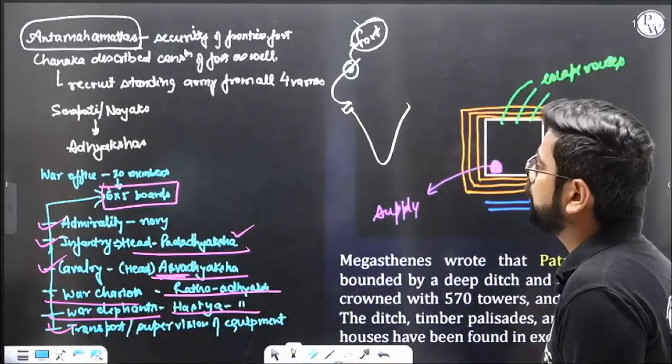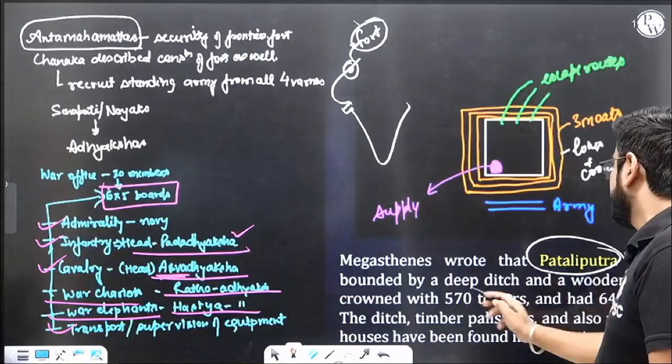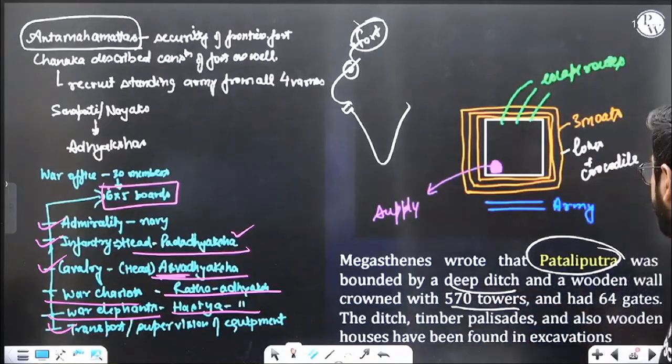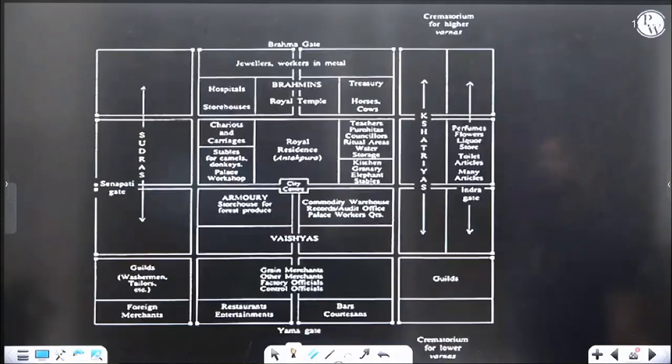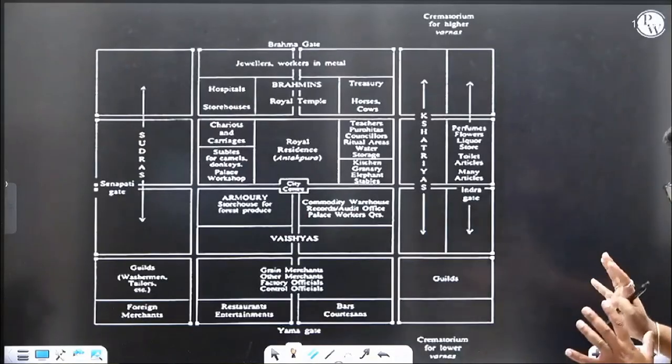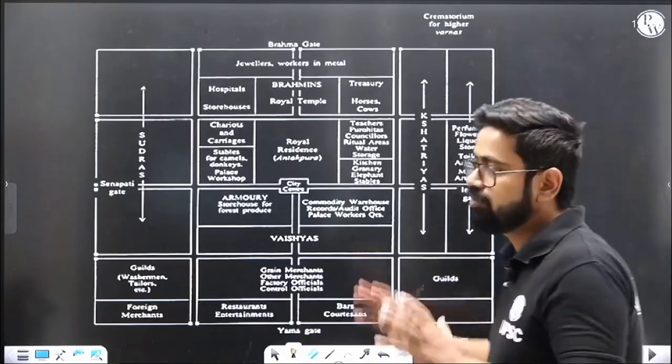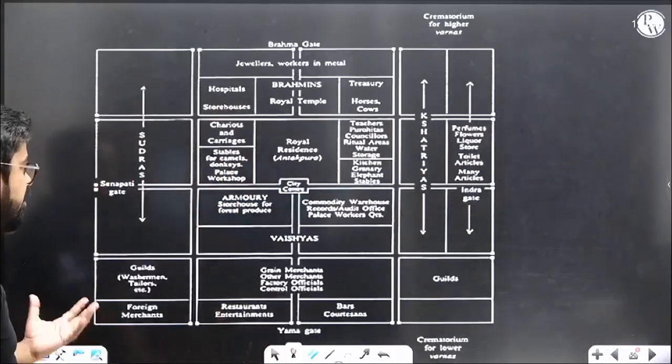So yeah, Megasthenes has also confirmed this, that Pataliputra was surrounded by deep ditches, had towers and watchtowers, etc. It had 64 gates. So a rough estimate of the town of Pataliputra might have been something like this. I'm not saying that you should know this, but just to have that kind of clarity on how they might have planned the whole city, right?